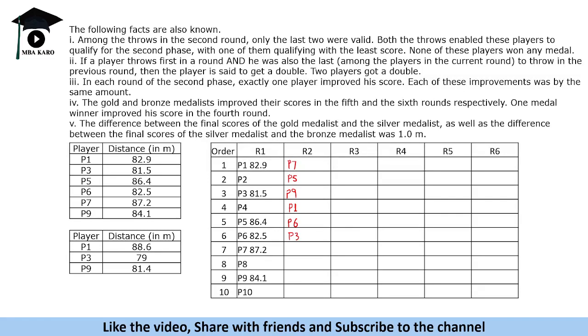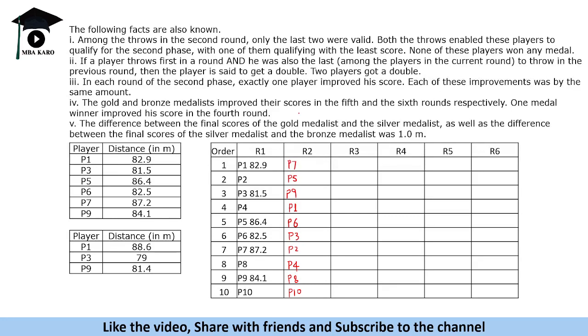Now what will happen is all the others are invalid. So all their scores are zeros. So original rank will remain in that way. So P2 will throw next, then P4, then P8 and then P10. So that is how the throws will happen in the second round. Now let us read this information and we will do it step by step, round by round.